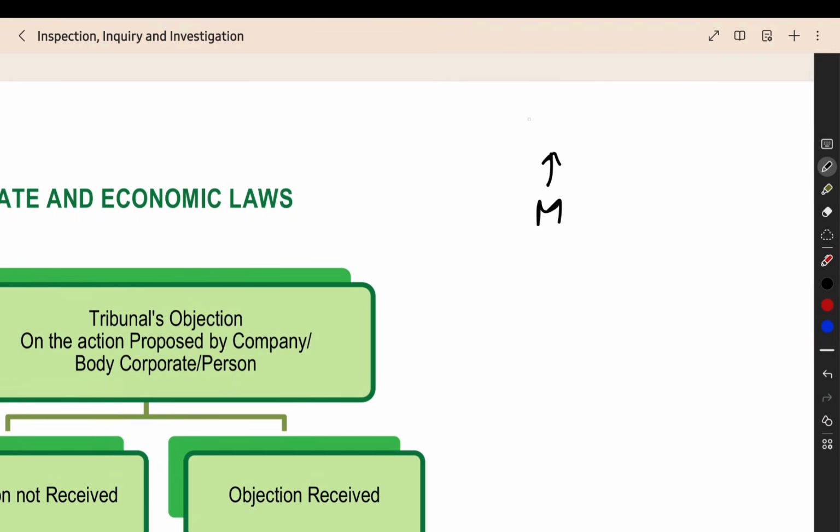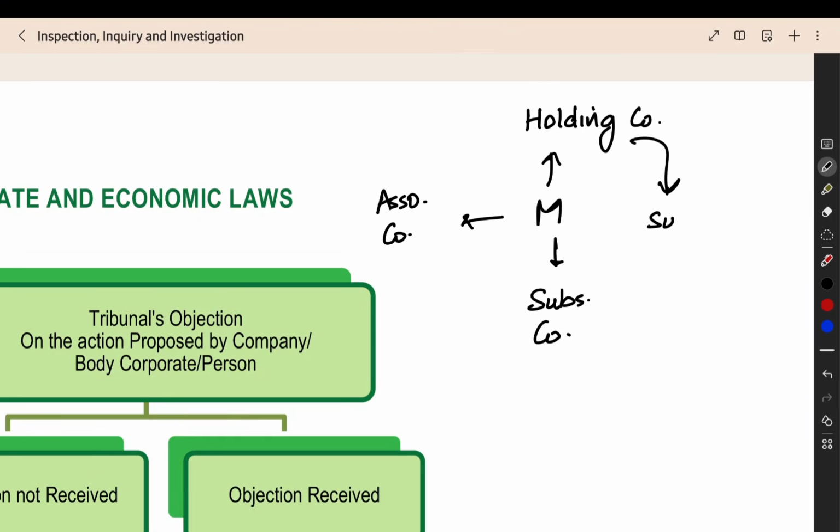This main company may have some holding company. Or this main company may have some subsidiary company. Or this main company may have some associate company. Or this holding company we are having, right? This holding company itself might have another subsidiary. So this we will call a sister concern.